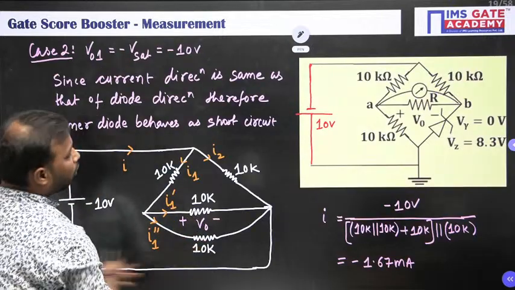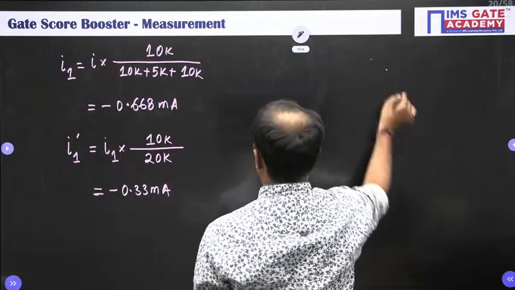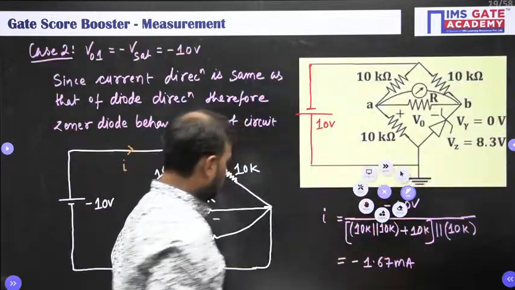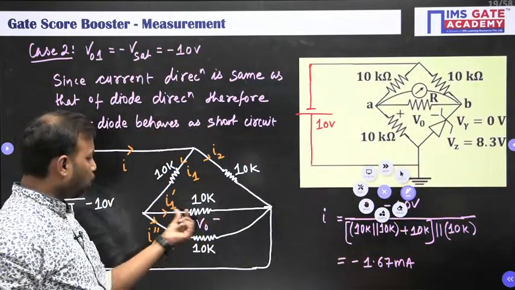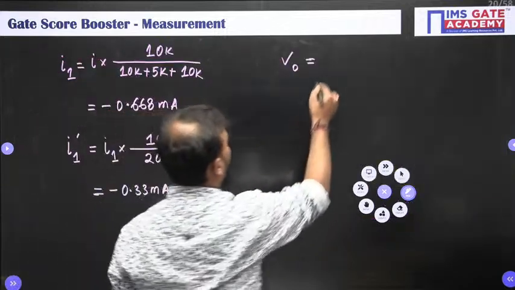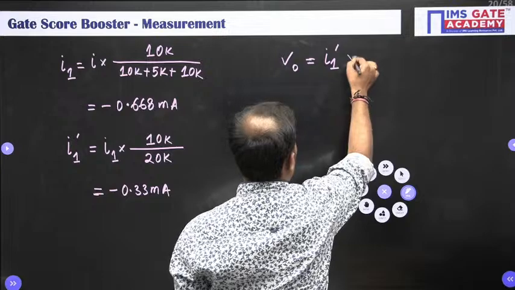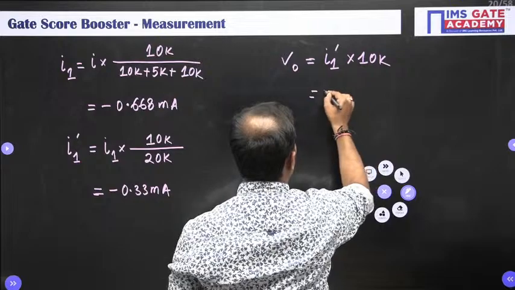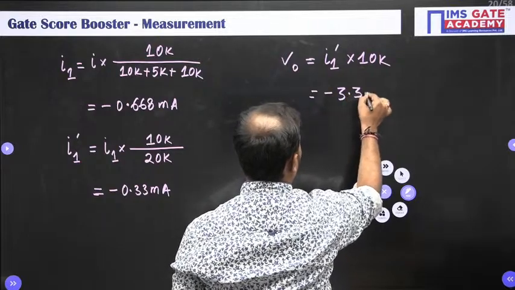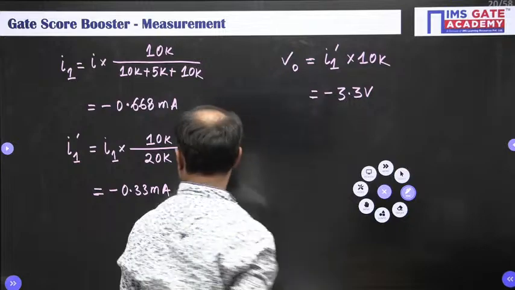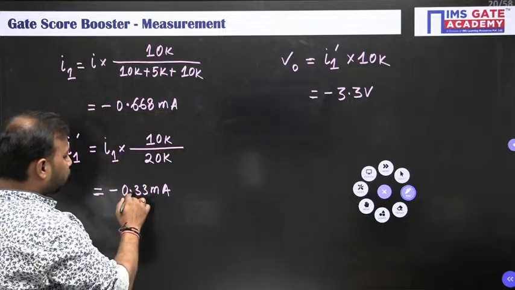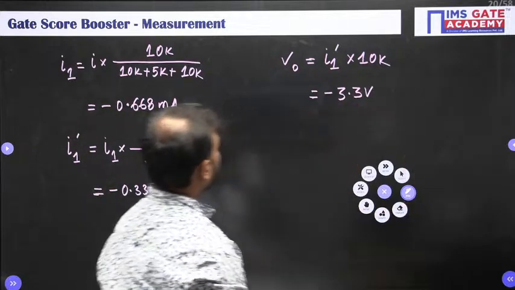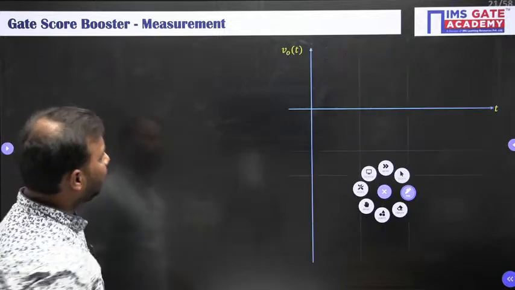Now from here, what is V naught? V naught is, look at here. My current direction and the polarity both are the same. So it will be I1 dash into 10K. I1 dash is minus 0.33 into 10K. So this will be minus 3.3 volt. Or else this will be minus 0.3334 milliampere, so you can write minus 3.33 volt. So for the first half cycle, look at here.